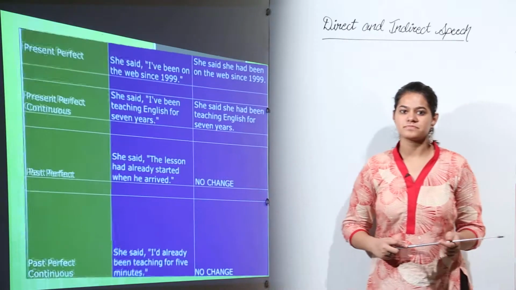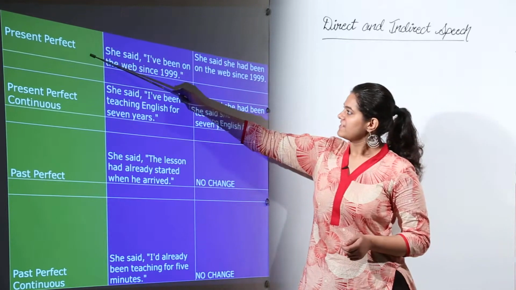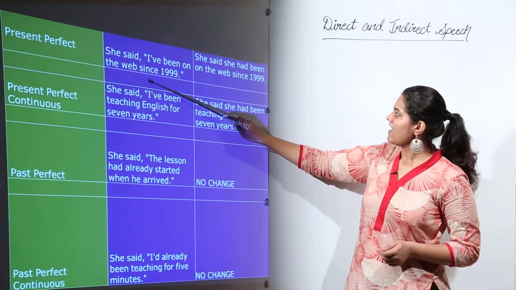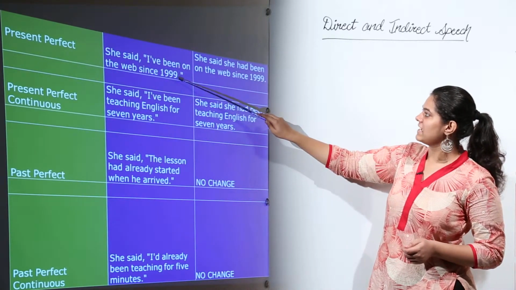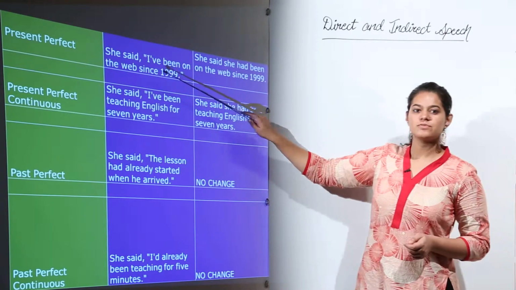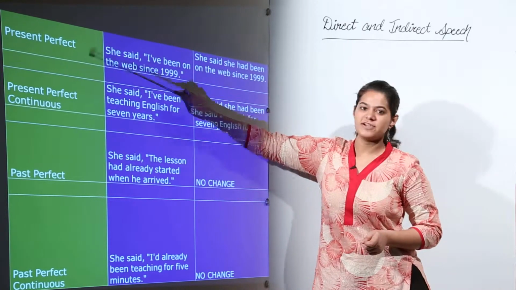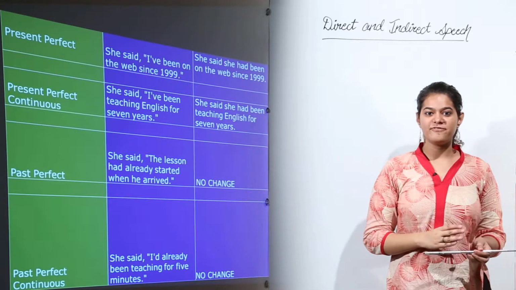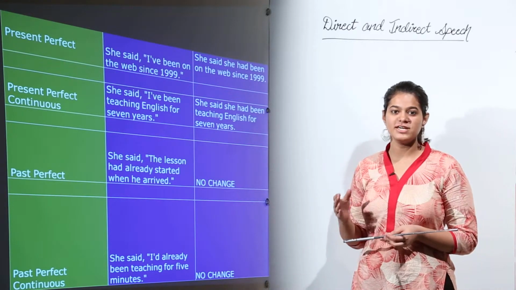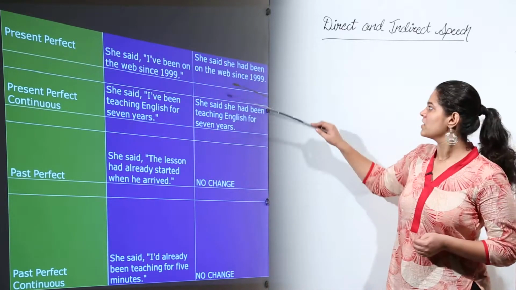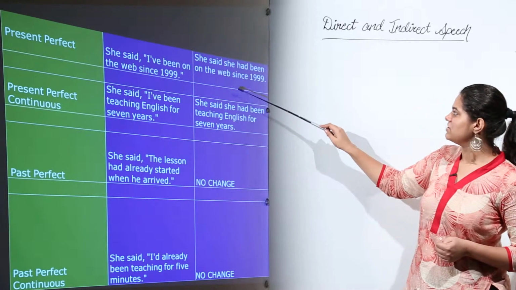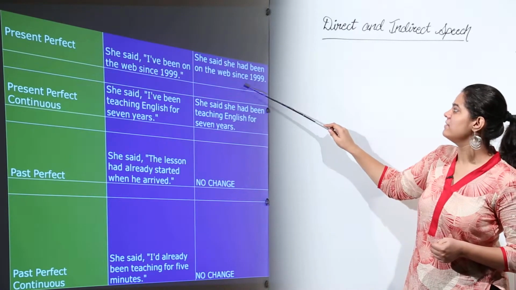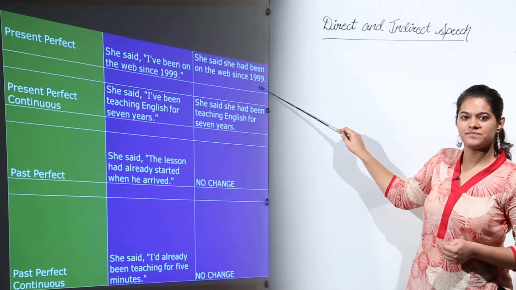Next, present perfect tense. She said, "I have been on the web since 1999." So this is present perfect, right? So this becomes past perfect as the action that is being reported has already been done. So this becomes she said she had been on the web since 1999.